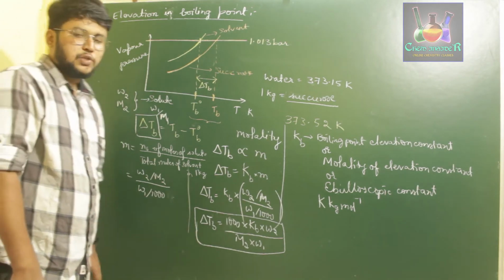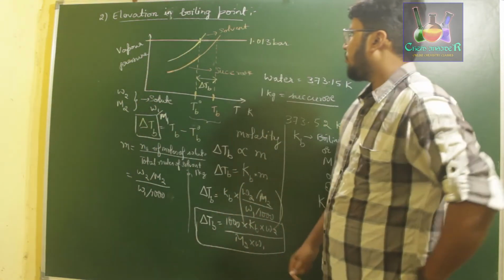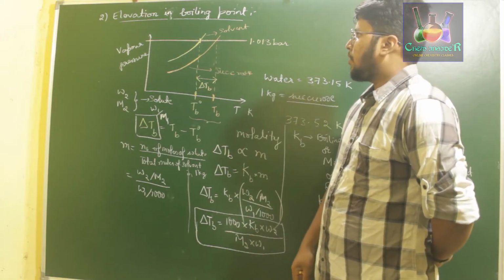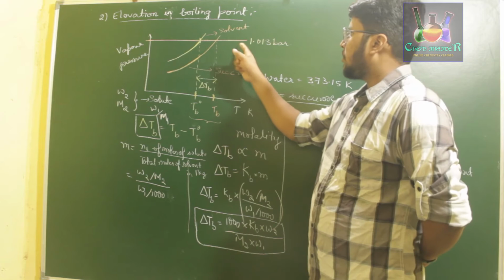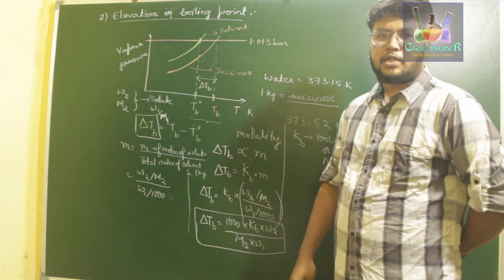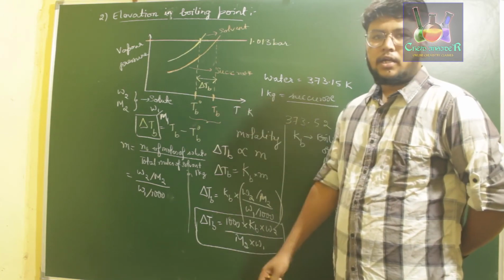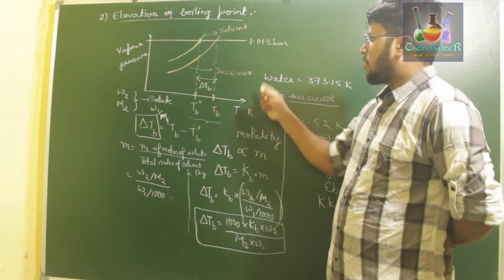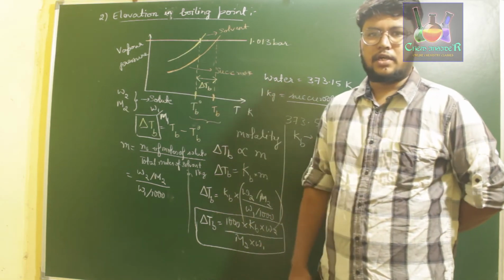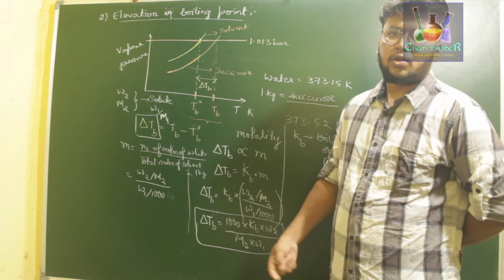So I'll explain this once again. Hear it carefully. The vapor pressure of a solvent depends upon temperature. At a particular temperature, the vapor pressure becomes equal to the atmospheric pressure, and at that point the solvent starts to boil. That is nothing but the boiling temperature of that particular liquid or solvent. When you add a certain amount of solute to it, its vapor pressure decreases, because as we have discussed in earlier classes, the vapor pressure of a solvent decreases on adding a solute.